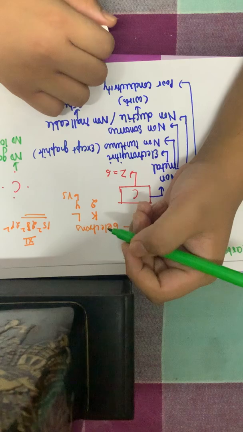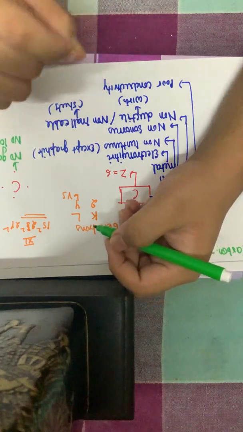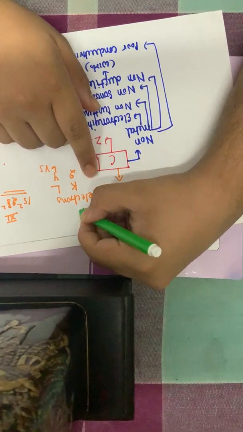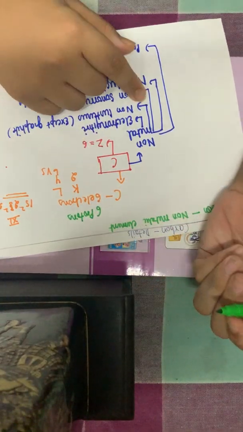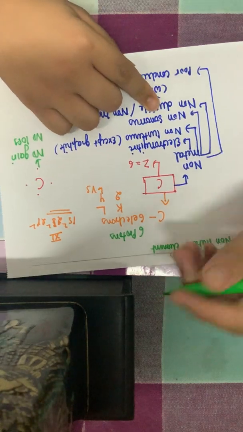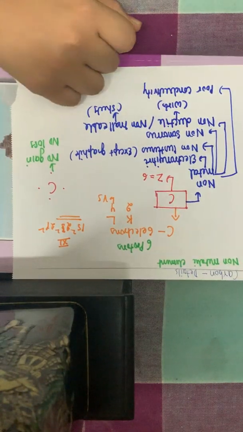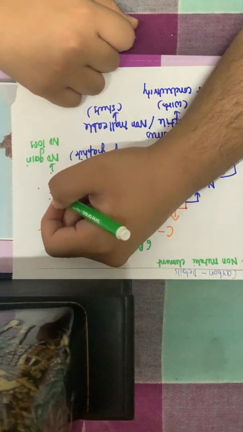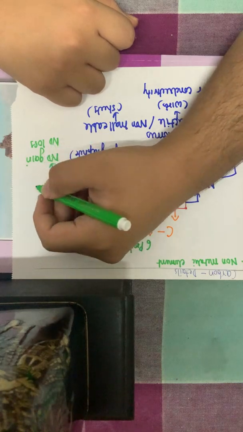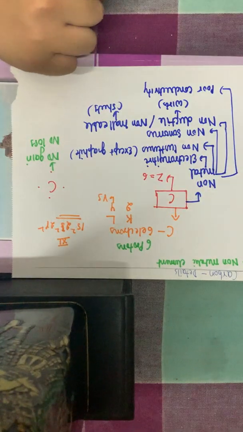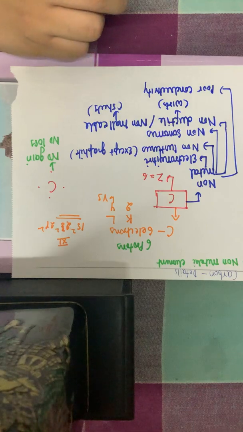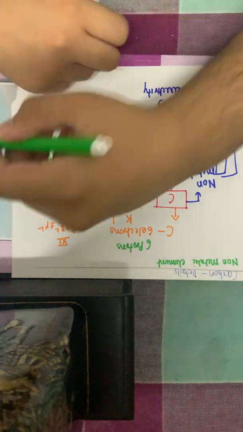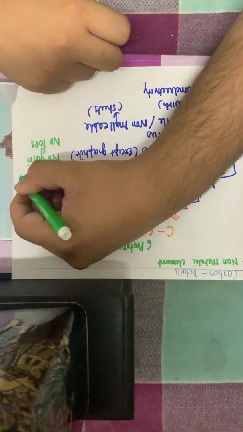Now what are the reasons behind it? Carbon cannot gain 4 electrons because carbon has 6 electrons, and as it is an atom, electrons and protons are equal, so it has 6 protons also. Is that clear? Because an atom is electrically neutral, the number of protons and electrons in it are always the same. If it gains 4 electrons, it will have 10 electrons, 6 plus 4. A nucleus with just 6 protons holding 10 electrons is not possible. It becomes very bulky.